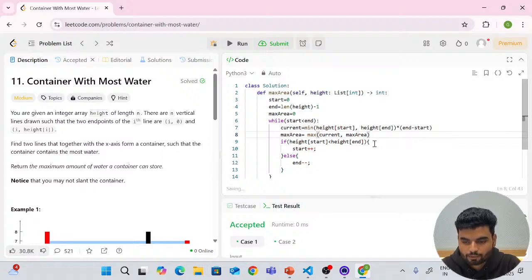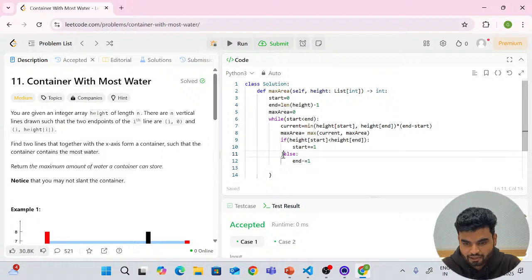Then for the if, you just remove the curly braces. You do not have plus plus here, so it is plus equals 1. Similarly, you don't have minus minus here, so it is minus equals 1, reducing by 1.